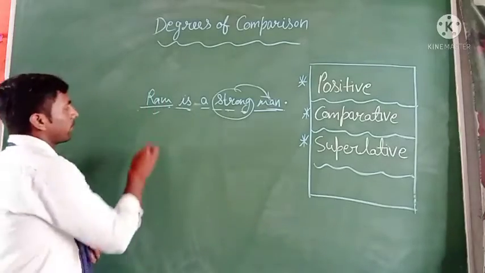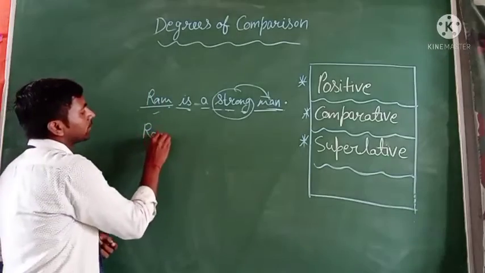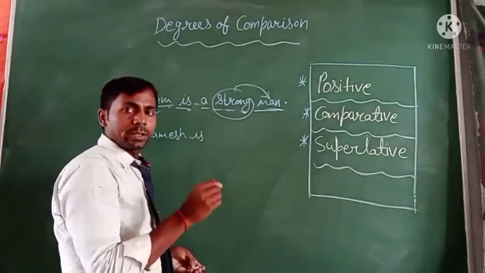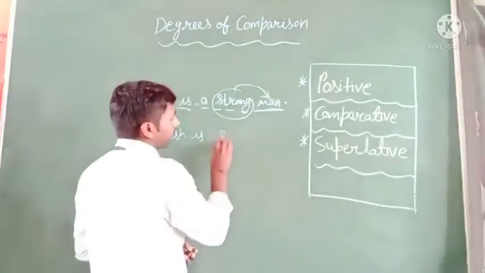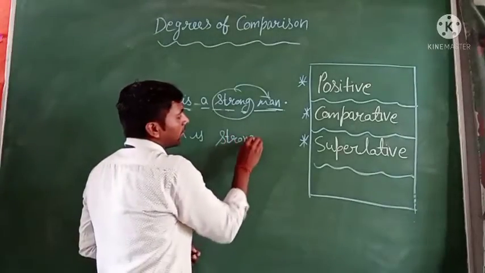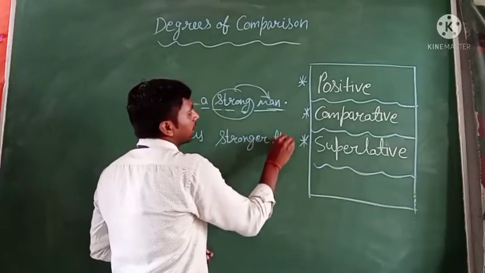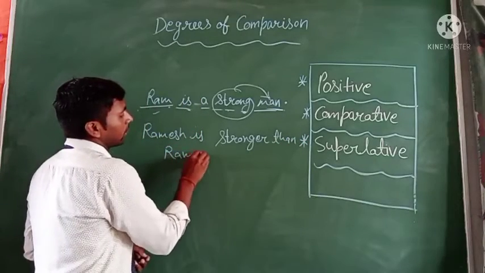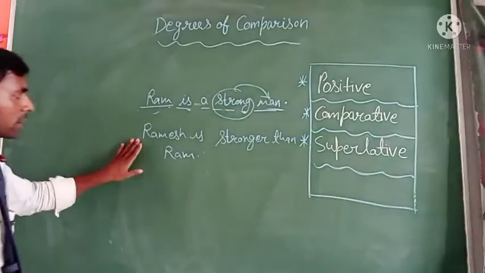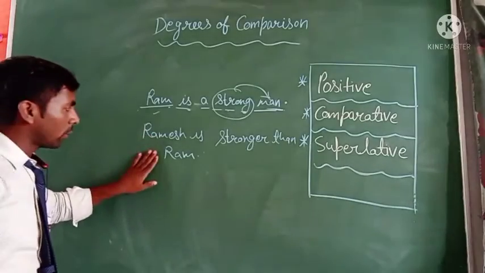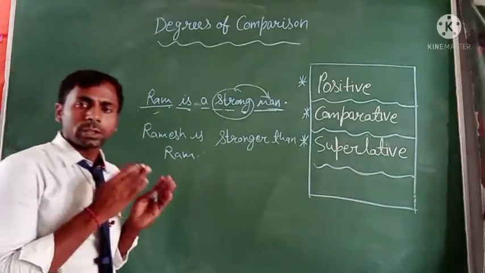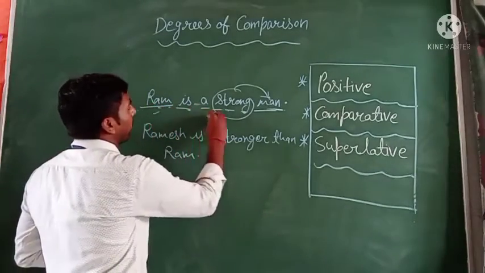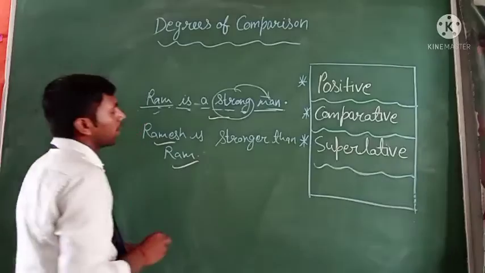For example, Ramesh is stronger than Ram. In this sentence there are two persons, Ramesh and Ram, and both persons are different from each other. Ramesh is stronger than Ram.